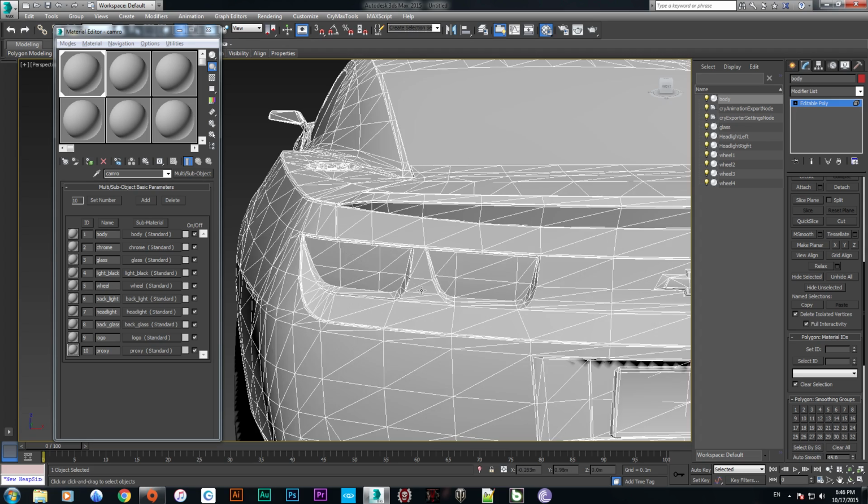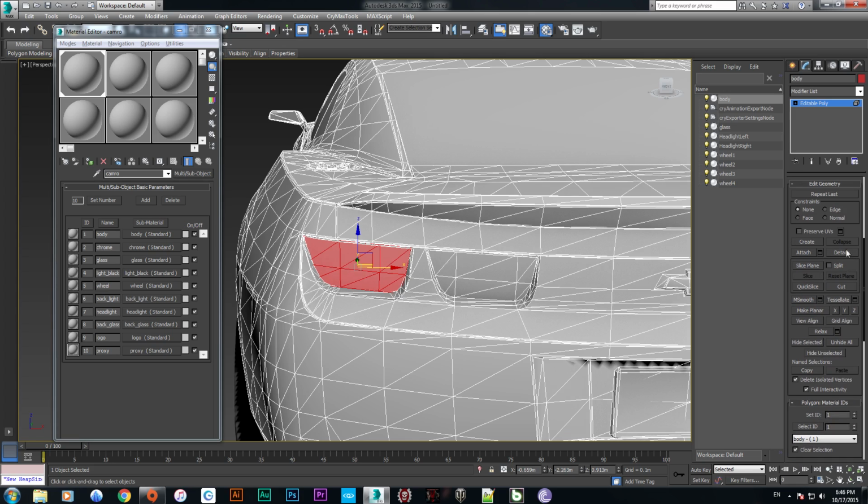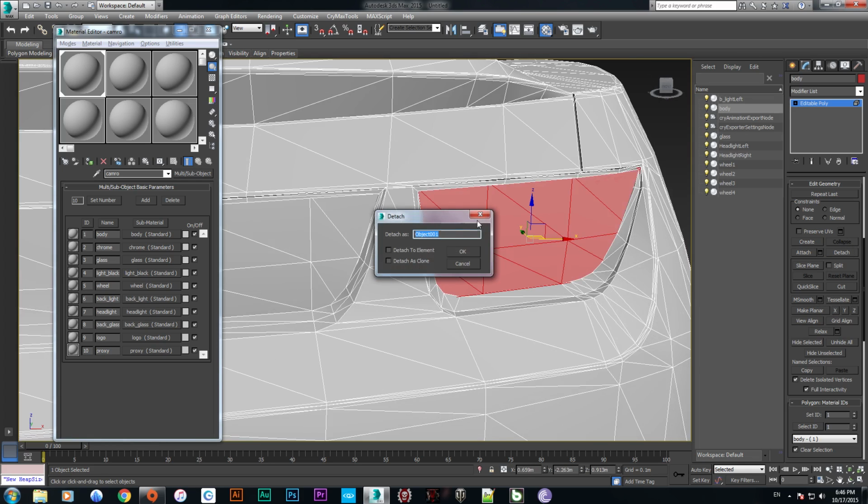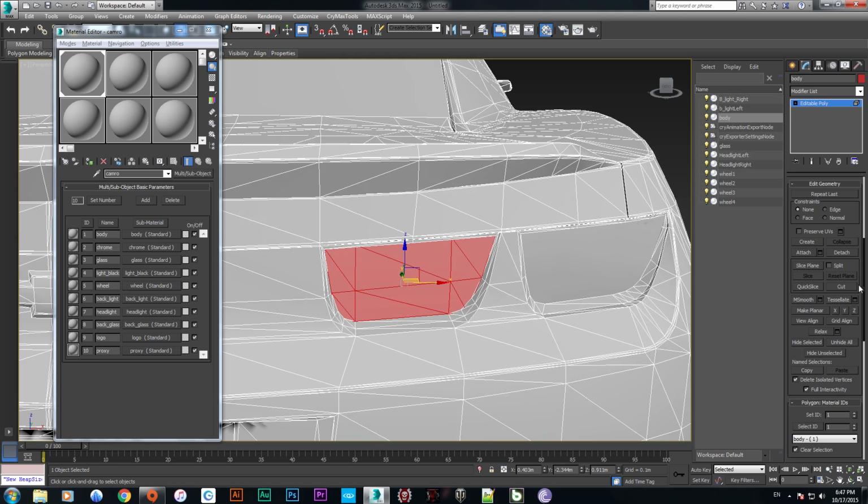Now we're going to the backside, selecting this one and making it detach. So we are going to make it B light left and detach B light right, push OK, and this is the thing.